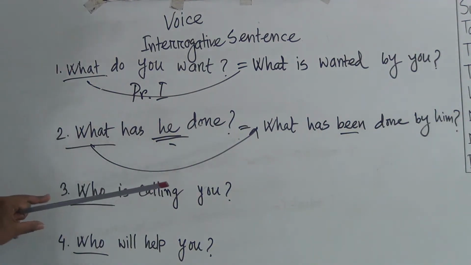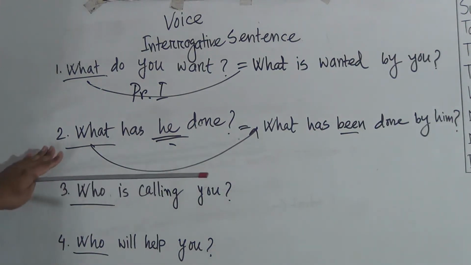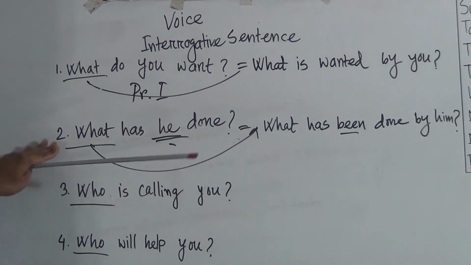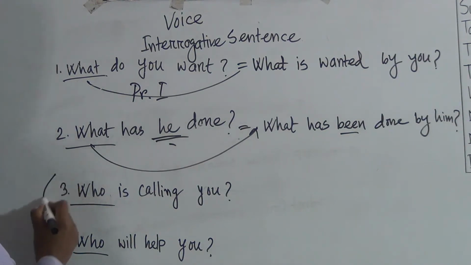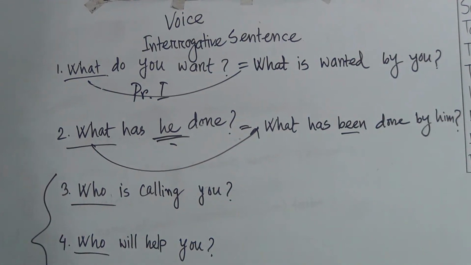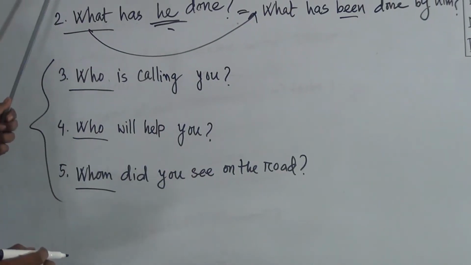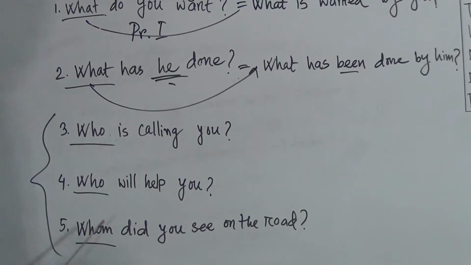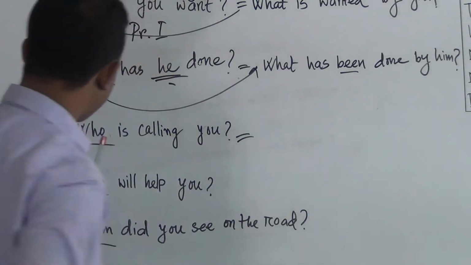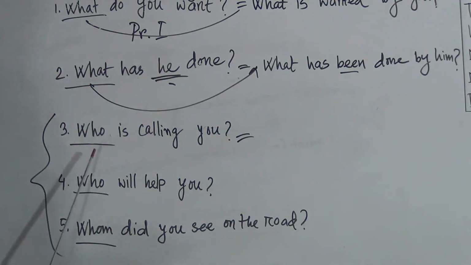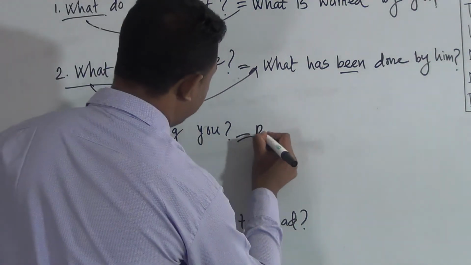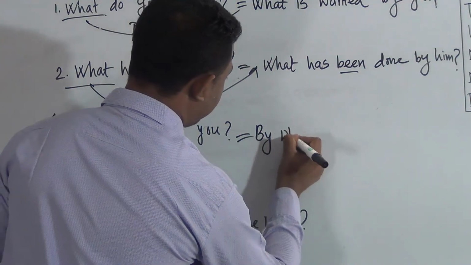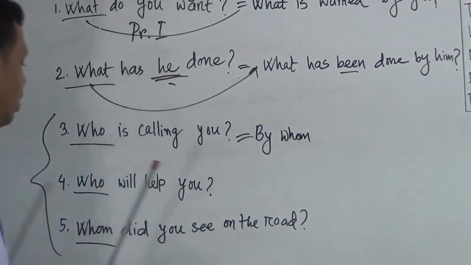Except who and whom, every WH pronoun follows these rules, but these are quite different, because if you find any who or whom, you have to follow another rule. So what is the rule? If you find any who in the sentence, first of all we have to use by whom.